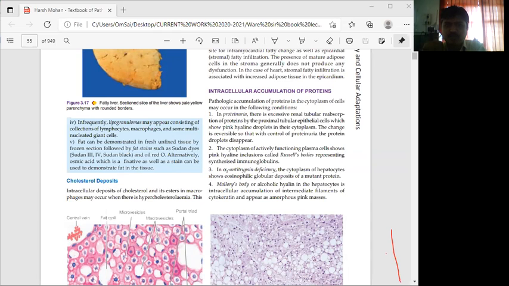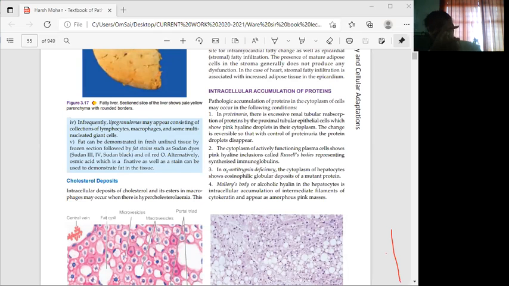In proteinuria, there is excessive renal tubular reabsorption of proteins by the proximal tubular epithelial cells, which show pink hyaline droplets in their cytoplasm. The change is reversible, so that with control of proteinuria, the protein droplets disappear. It is a reversible change.